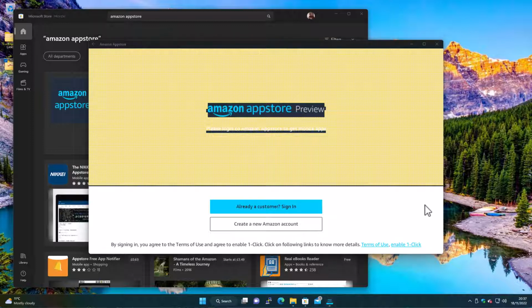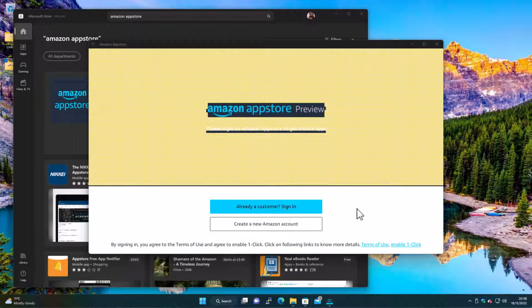So right, here's the store. I mean, you'd go ahead and create an account or sign in, then you'd see all the apps. This obviously hasn't quite rendered properly. Maybe because I'm remoting into this machine. It's a separate machine from my physical machine, so maybe that's why that's happening. So ignore that. But that's basically it done and installed. And if you've got an account or create an account, you can go in here and basically browse the store and install apps, and you can be done at that point.